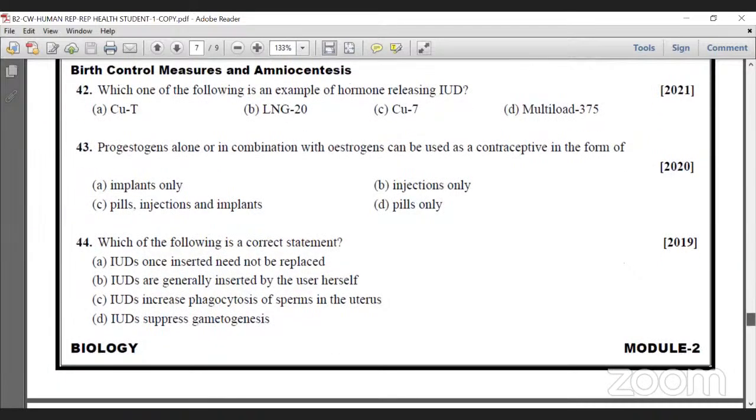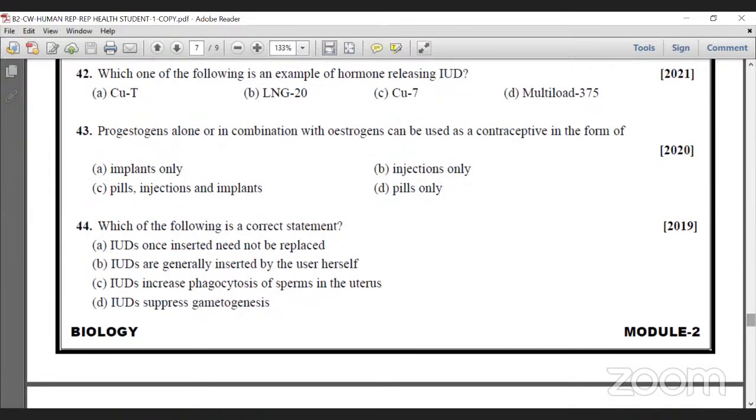From question 42, reproductive health. Actually, reproductive health is also one important topic. We have so many problems in our society regarding reproduction, because reproductive health means healthy reproductive organs with normal function. According to the World Health Organization, it is a state of well-being in all aspects: physical, mental, social, and behavioral. That we call reproductive health.